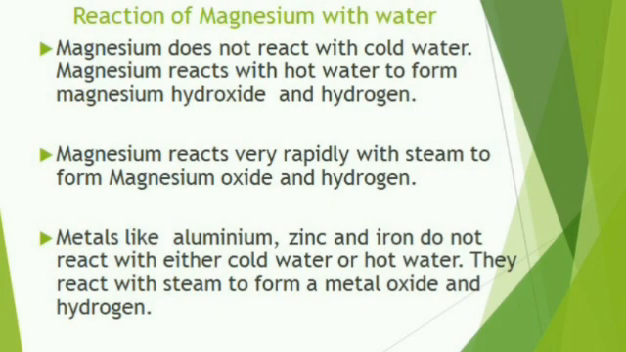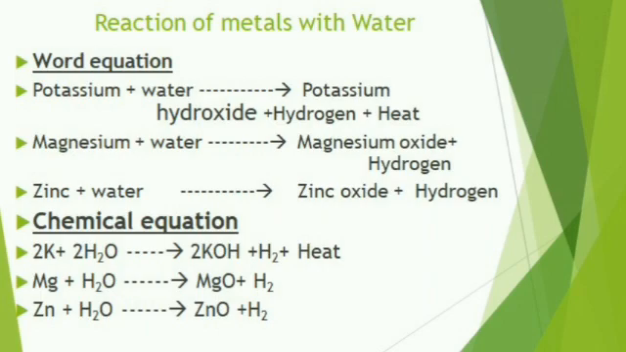Next one, magnesium. Magnesium reacts vigorously with hot boiling water or steam to form magnesium oxide and hydrogen. The chemical equation is as follows. Magnesium plus water gives magnesium oxide plus hydrogen. Next one, zinc. Zinc reacts rapidly only with steam to form zinc oxide and hydrogen gas. The chemical equation is as follows. Zinc plus water gives zinc oxide plus hydrogen gas.